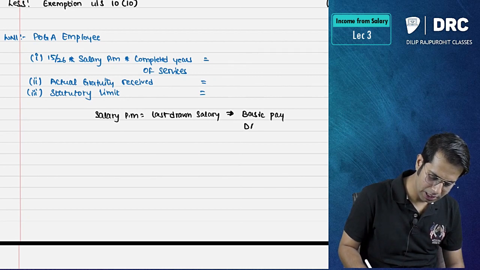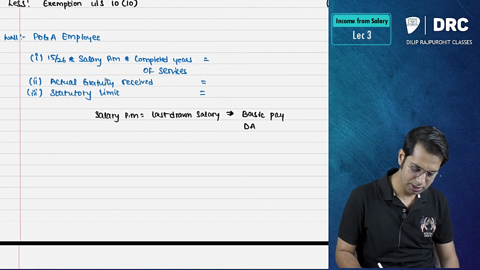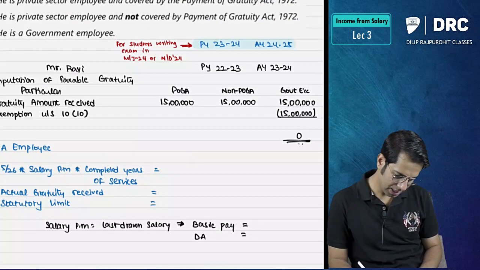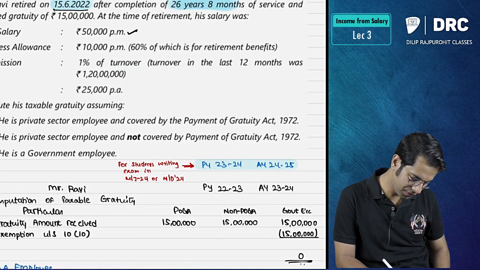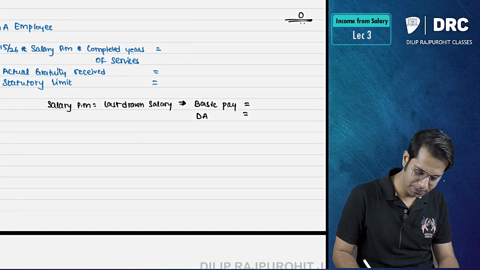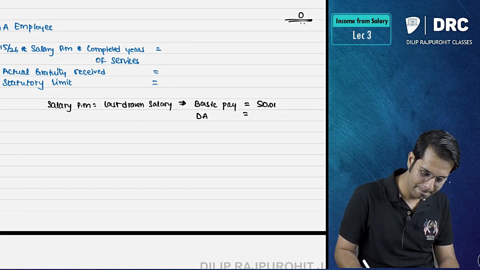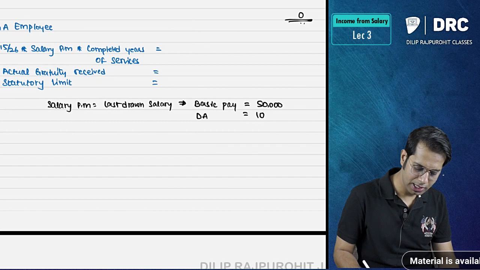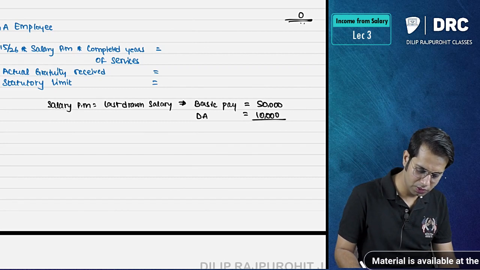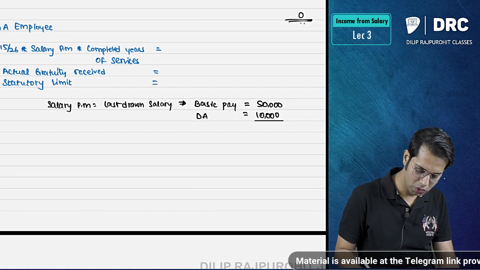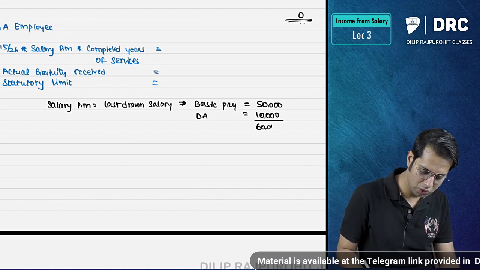Basic pay plus dearness allowance. What is the basic pay? They say the basic pay is 50,000 rupees, dearness allowance is 10,000 rupees. So basic pay is 50,000 and dearness allowance is 10,000 rupees. What is the total amount? Total amount comes to 60,000 rupees.